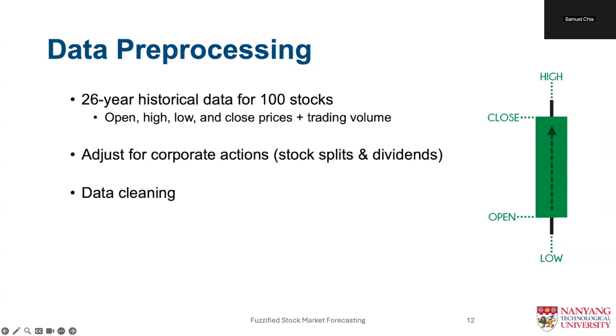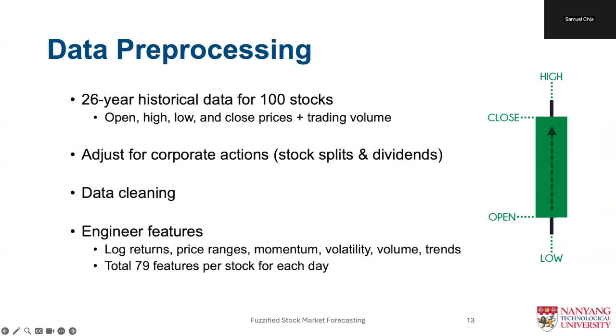During the initial data exploration, we discover anomalies in price data, and to maintain the integrity of our datasets, we exclude tickers that suffer from these anomalies. Finally, we engineer a diverse set of features to capture different aspects of stock behavior, such as momentum, volatility, volume, and trends. These steps result in a total of 79 daily features per stock.